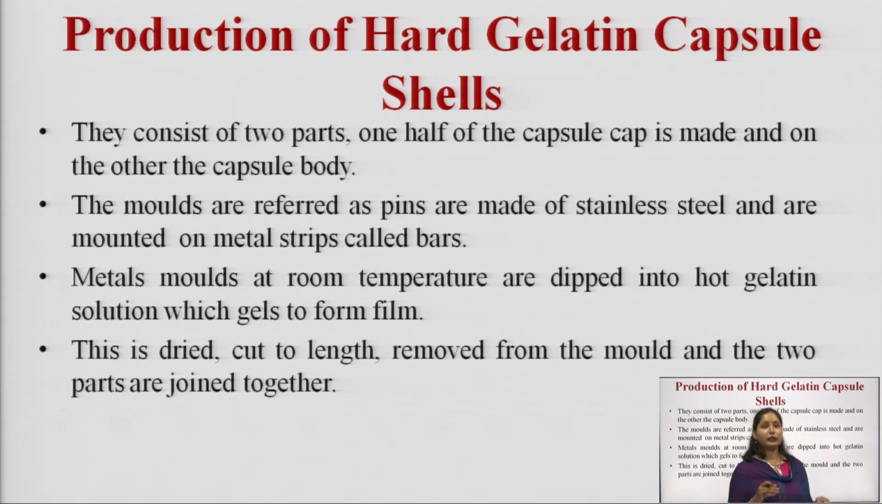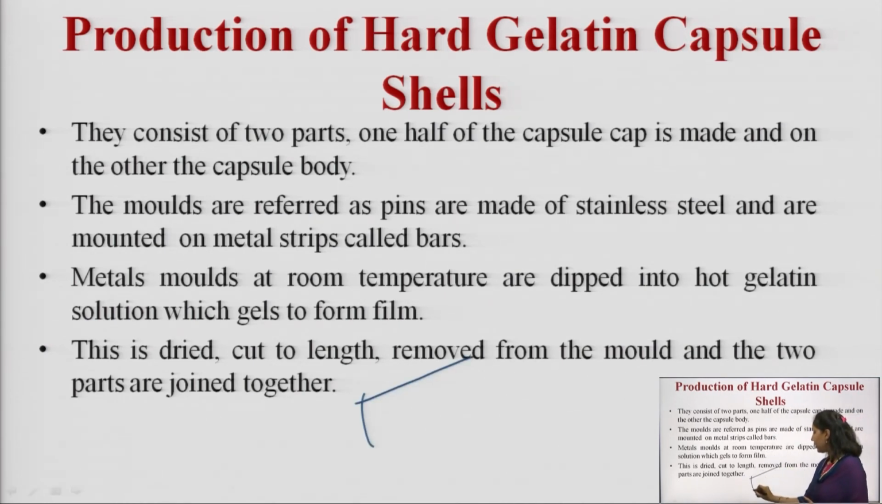The manufacturing machine consists of two parts. On one part the capsule cap is prepared, and on the other part the capsule body. The molds are referred to as pins and are made of stainless steel and are mounted on metal strips called bars. So, in the manufacturing, we have a bar in which the stainless steel molds are there, and these are dipped into the hot gelatin solution.